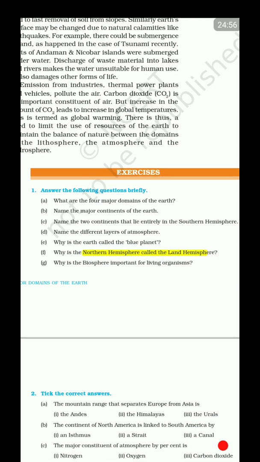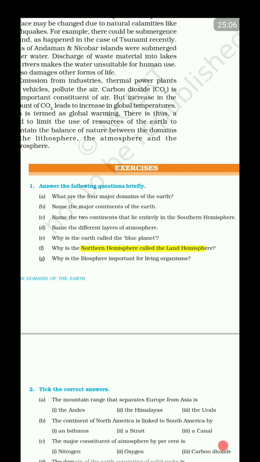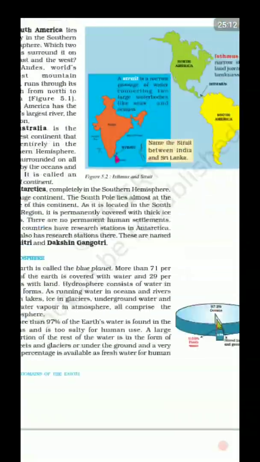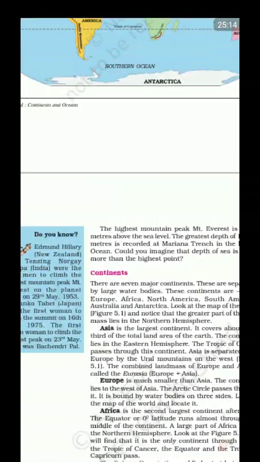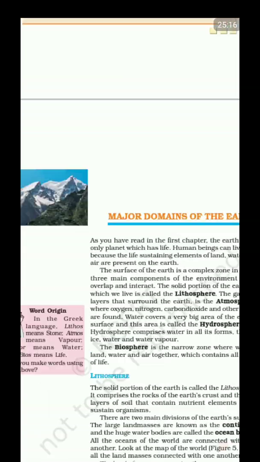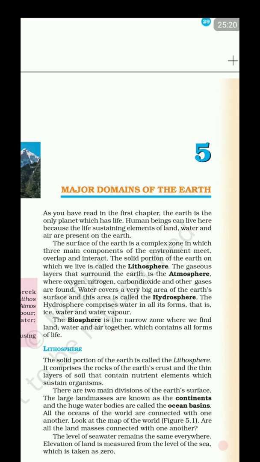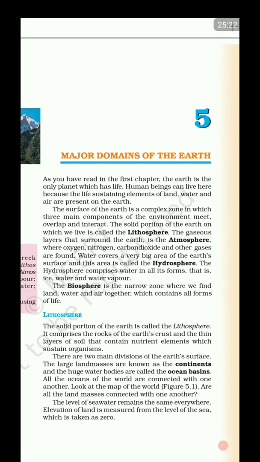And definitely a very important fact for the questions: the northern hemisphere is also called the land hemisphere because of the dominance of land, right? So that was all about this chapter. Quite interesting, a very informative chapter, one of the most informative chapters in NCERT class 6th geography. That's all. Thank you.